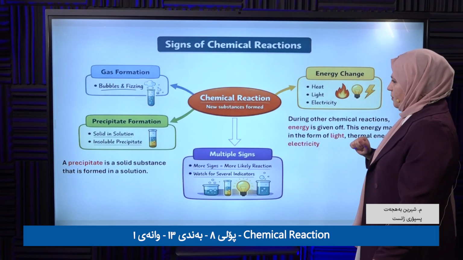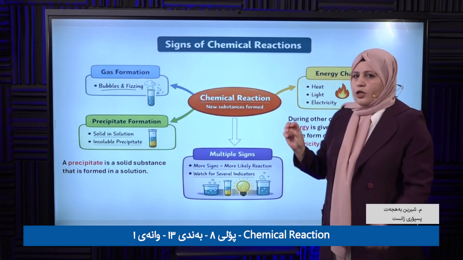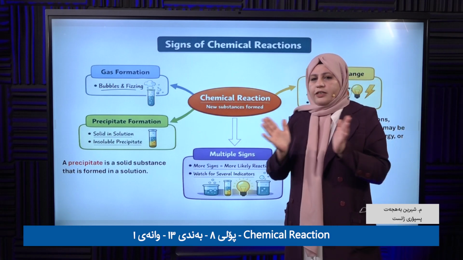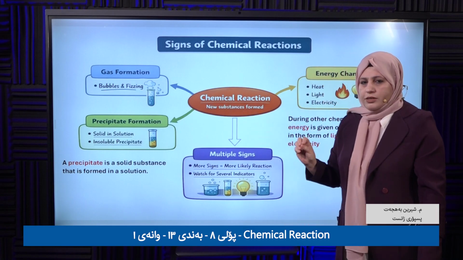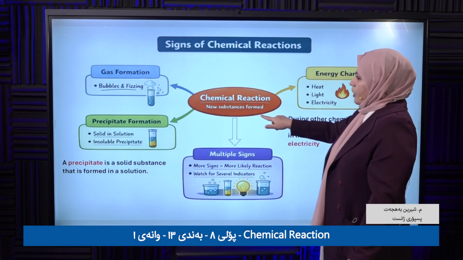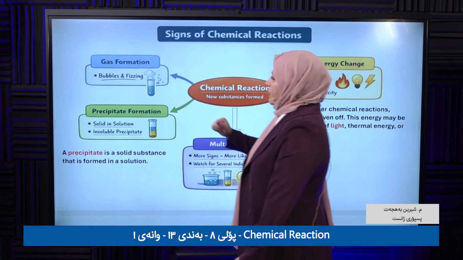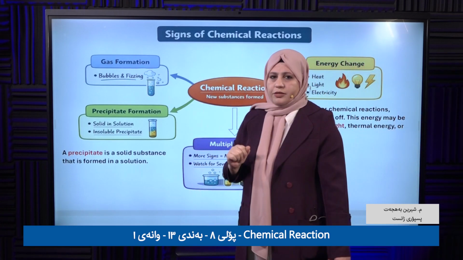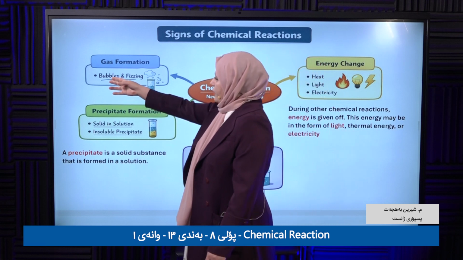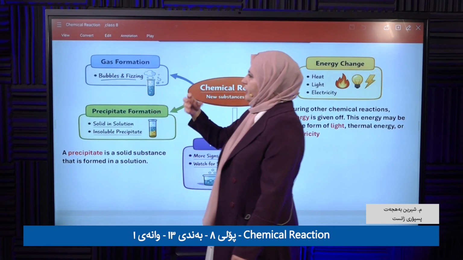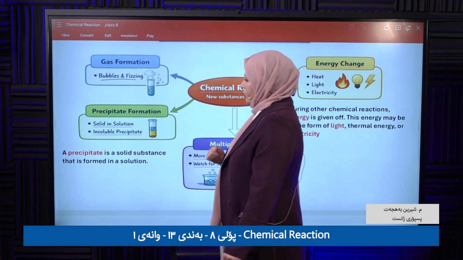Okay? With a chemical reaction, what is formed? The new substance is formed. Always when you hear about a chemical reaction, that means a new substance is formed. So during a chemical reaction, there are some signs. The first sign is forming gas. For example, bubbles or fizzing, okay? It is forming gas. That means it's a sign that a chemical reaction has happened.